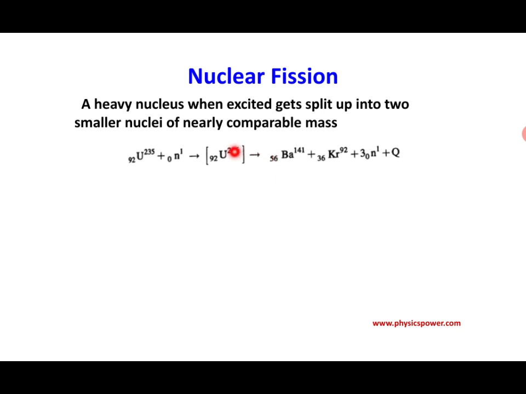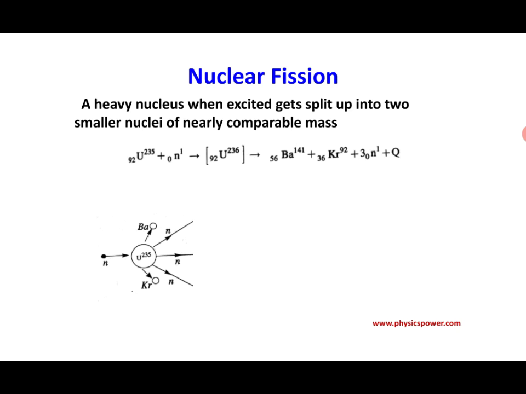Similarly, if you observe the mass number, it is 236 before the reaction. After the reaction, barium has 141 and krypton has 92. If you add them, you get only 233. That means 3 more neutrons are released in this reaction. That is why we call this a chain reaction.